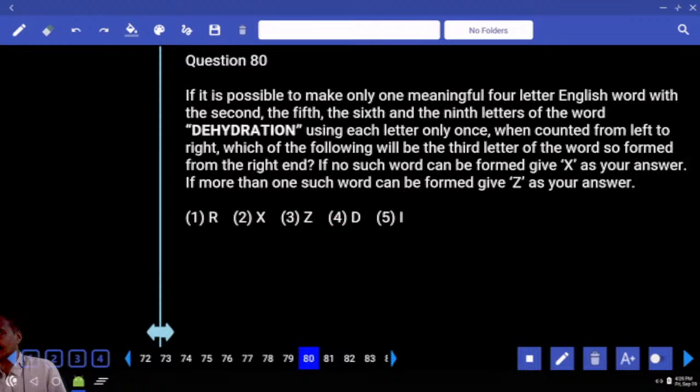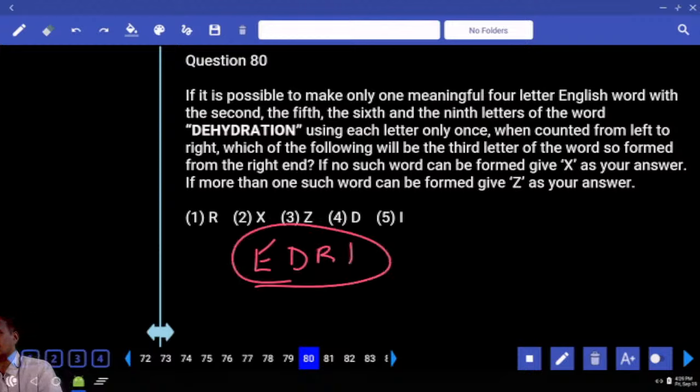Then coming to question number 80. Now in this 80, word formation. What are the letters we need to take here? 2, 5, 6, 9. Now 2, 3, 4, 5, 6, 7, 8, 9. Now E, D, R, A. With the help of these four letters, RADE, right, is one. Next one, DIRE, dire. You have to face dire consequences. Very extreme consequences.